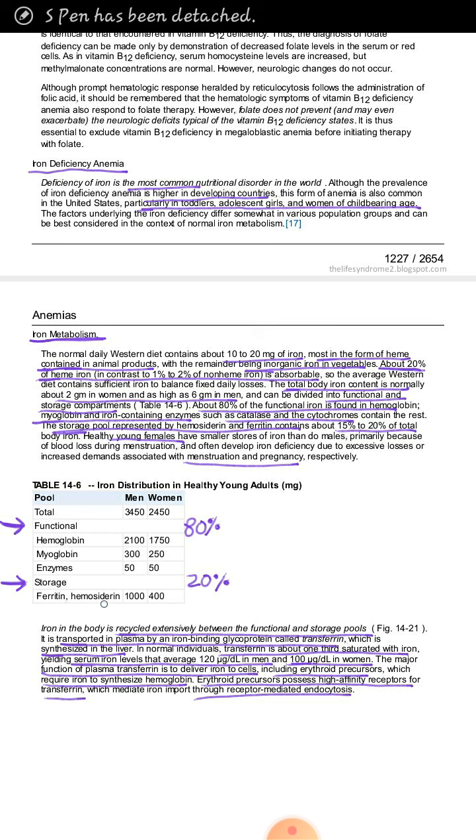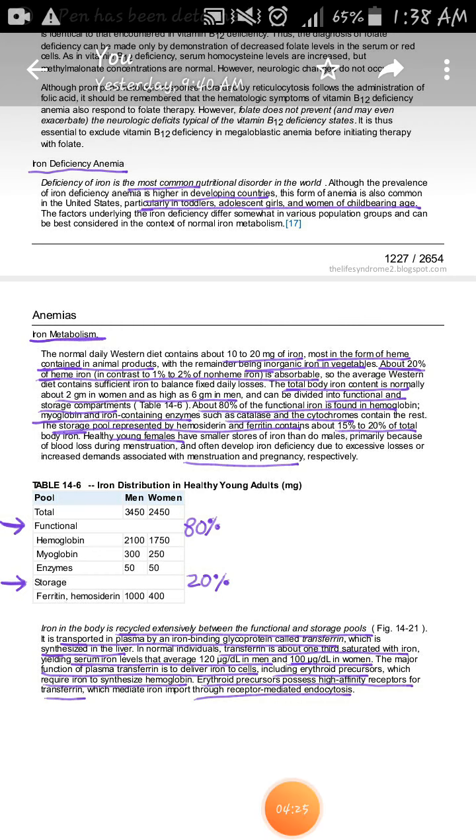Moreover, hemosiderin is known as the stainable form of iron because when it is treated with Prussian blue stain, it gives blue color. So these are some differences between ferritin and hemosiderin.